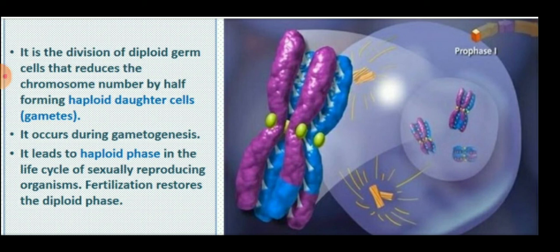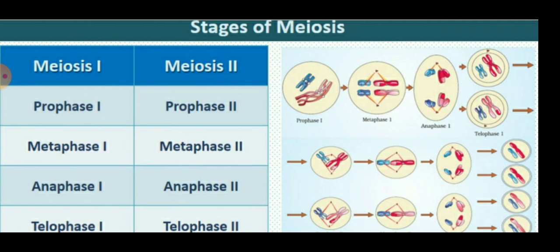So children, these are the two phases of meiosis: meiosis first and meiosis second. In meiosis first, there are the same phases: prophase first, metaphase first, anaphase first and telophase first. And meiosis second: prophase second, metaphase second, anaphase second and telophase second. For your knowledge, I will explain the stages also.